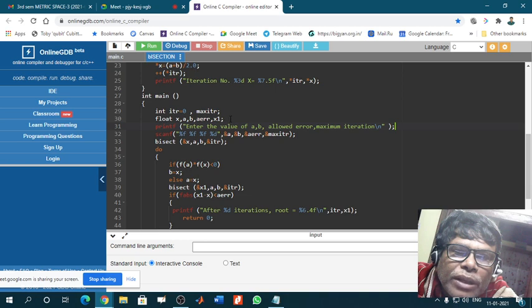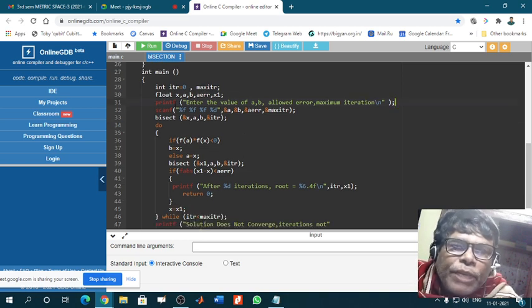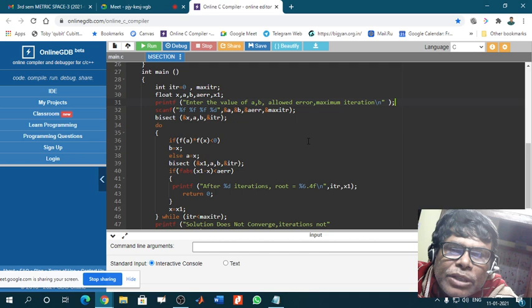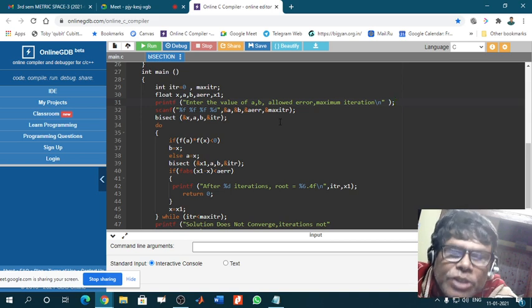Float means real number. Now this printf command says enter the value of the guessed a and b, allowed error, maximum iteration. This will come later. Now this scanf function and this printf function dictate that you are now allowed to enter the value of a and b.